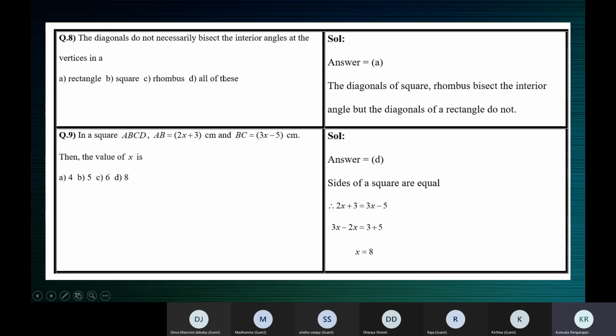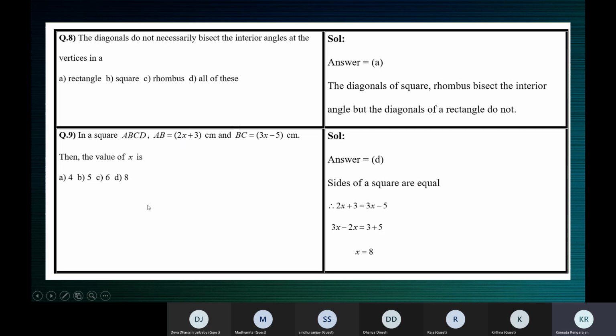Yeah, see the next one. In a square ABCD, AB and BC are given to you, then what's the value of x? We know that in a square, all the sides are equal. AB is equal to BC. That means 2x plus 3 is equal to 3x minus 5.